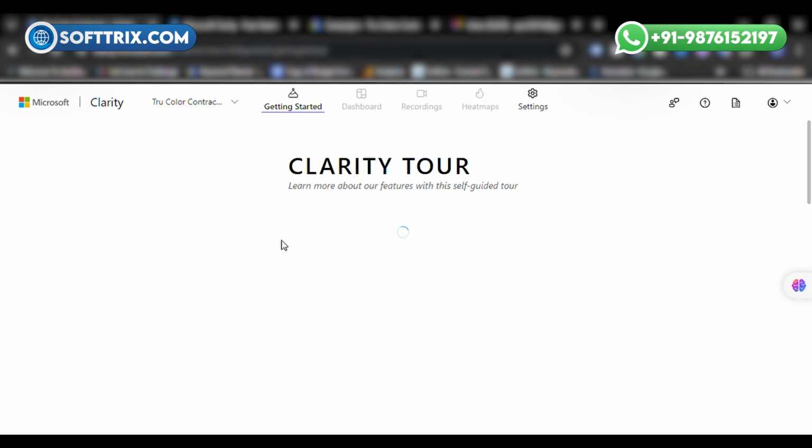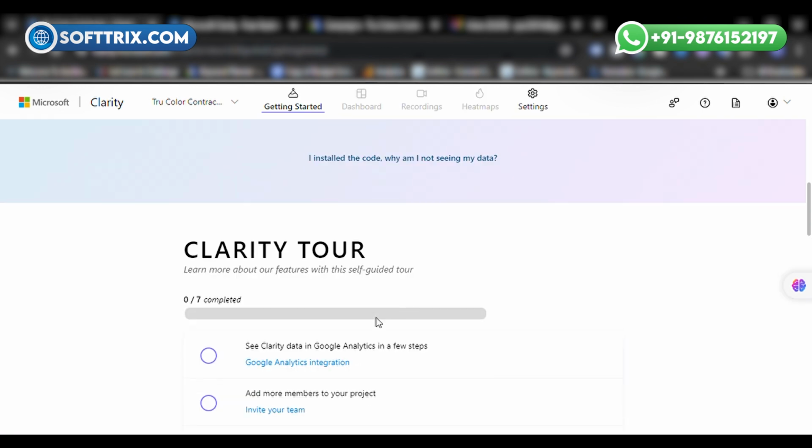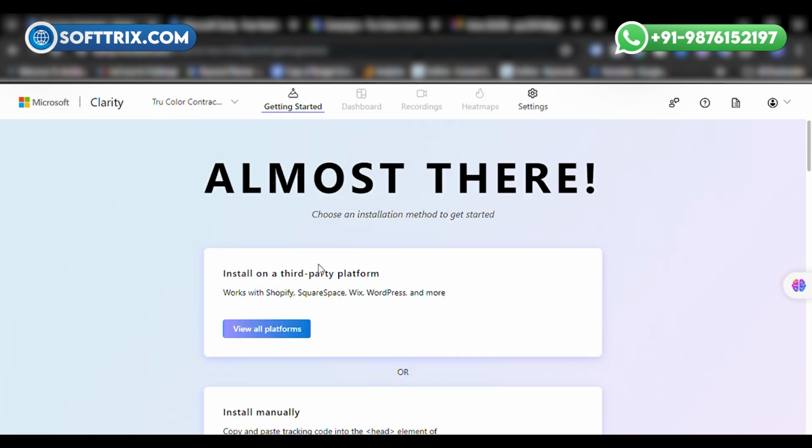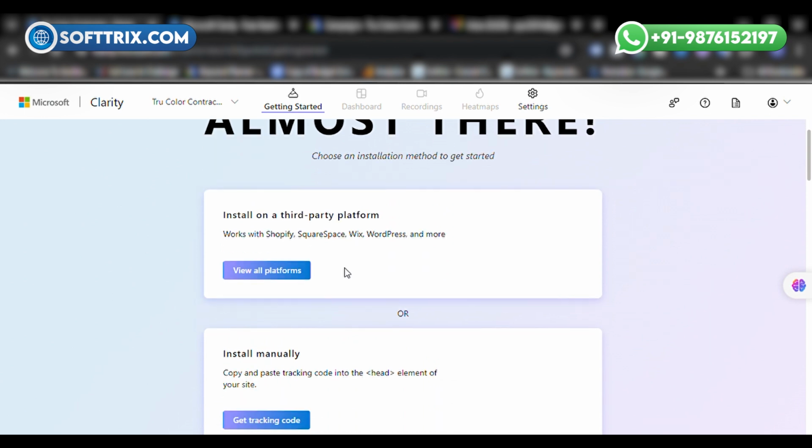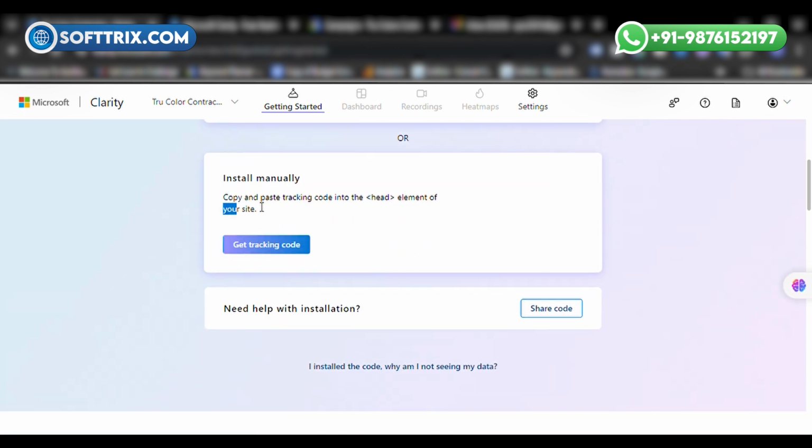Once you click on the setup button, you then have different options to install it by linking it with third-party platforms. You can link it with Shopify, Squarespace, WordPress, Wix or others, or you can install it manually.